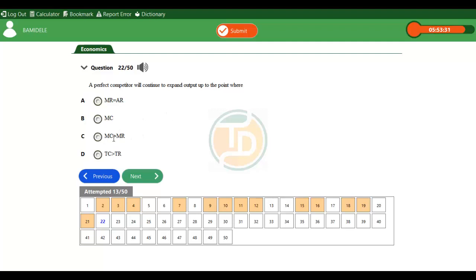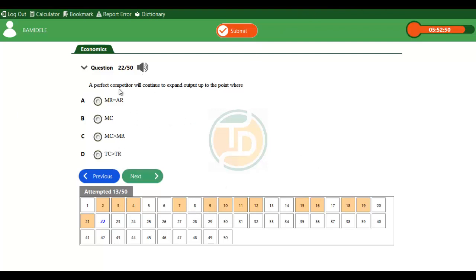Option C has to do with marginal cost greater than marginal revenue. It means that it is not wise for a firm to expand output. So when marginal cost is greater than marginal revenue, a firm should reduce output. Option D, whenever total cost is greater than total revenue, a firm should reduce output because you are incurring more costs in production than revenue.